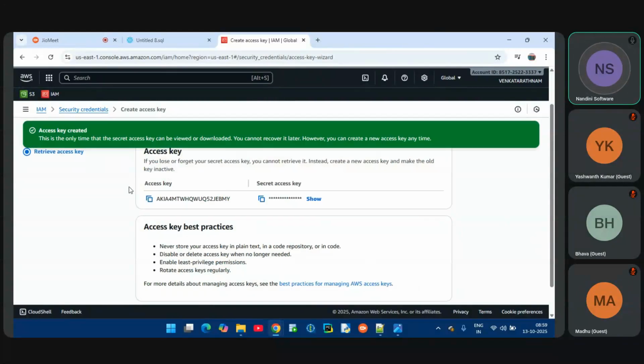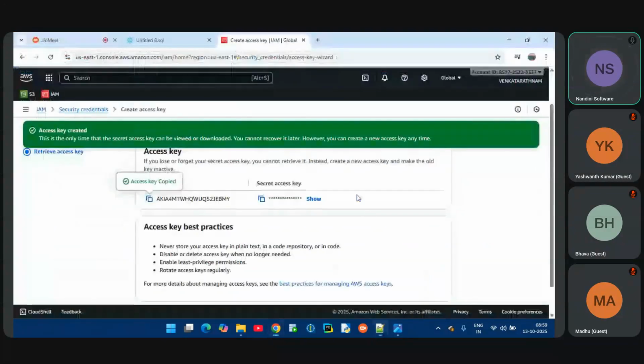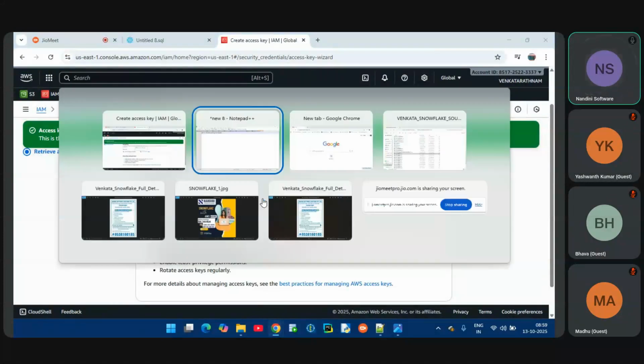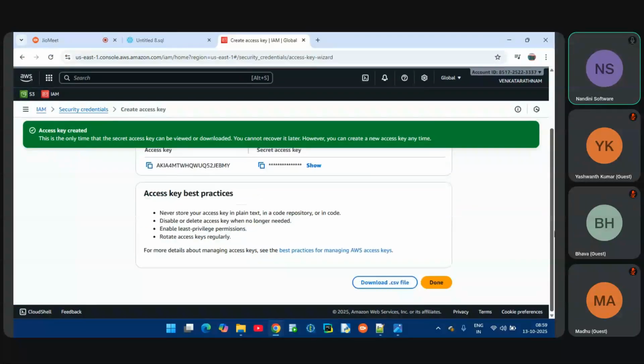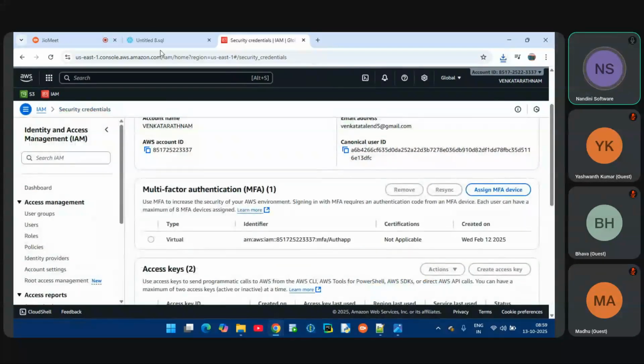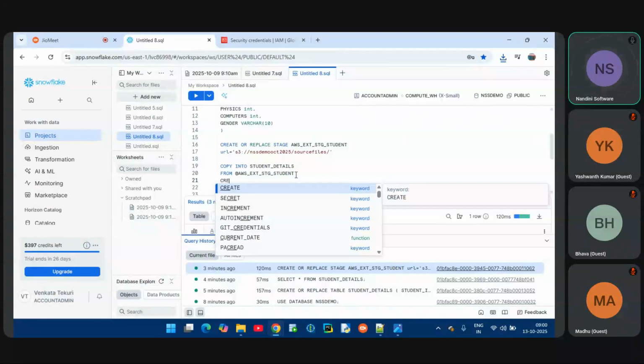So now this is called an access key. This I have to use in my data loading. This is the access key. This is the secret key. So now let me download the CSV also for future use. Let me download the CSV file. Done. Now I will use the credentials here. I need to pass the credentials, right? Because I need to connect Snowflake to AWS. To connect, I need to pass some connection details. That is called the credentials.